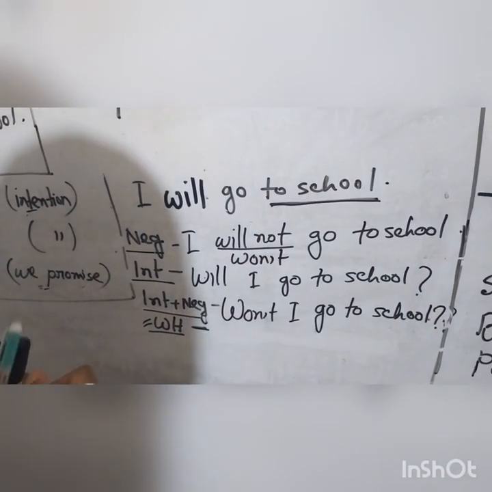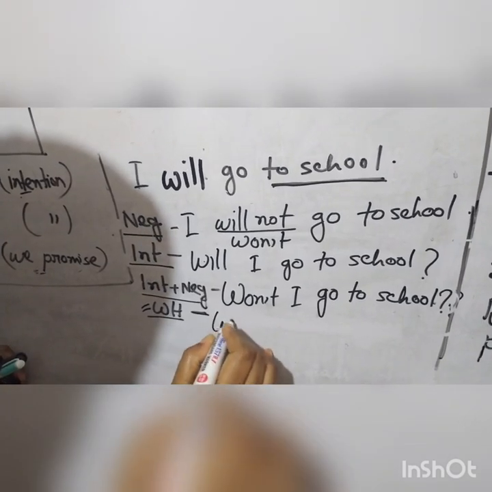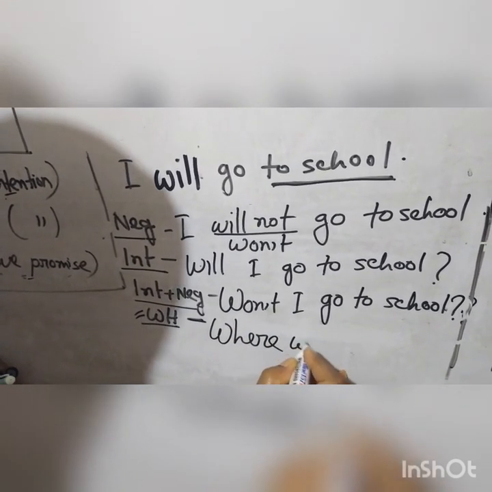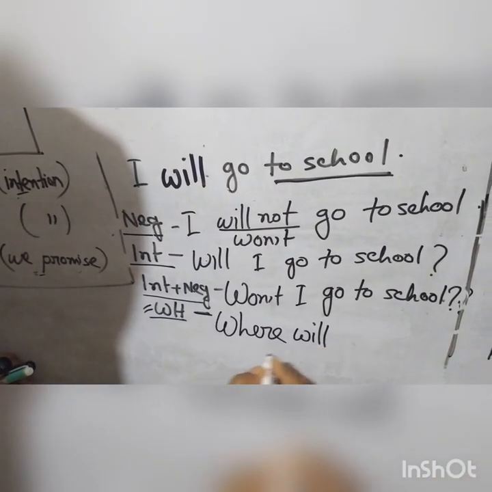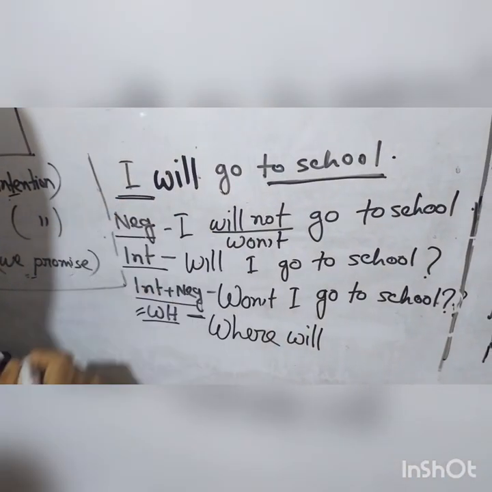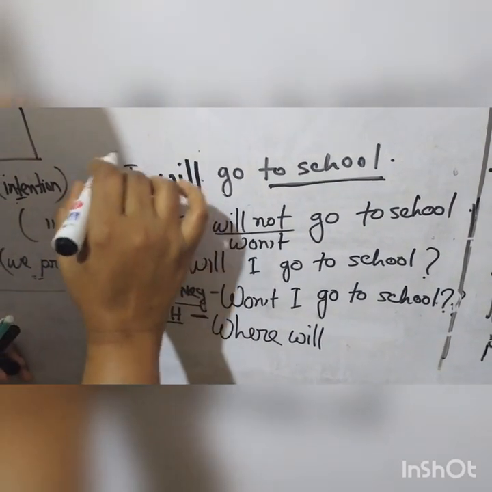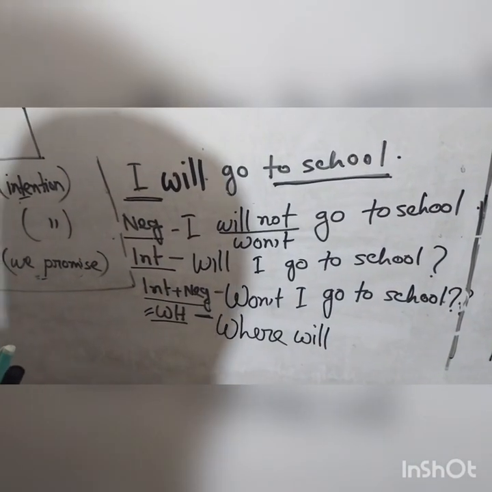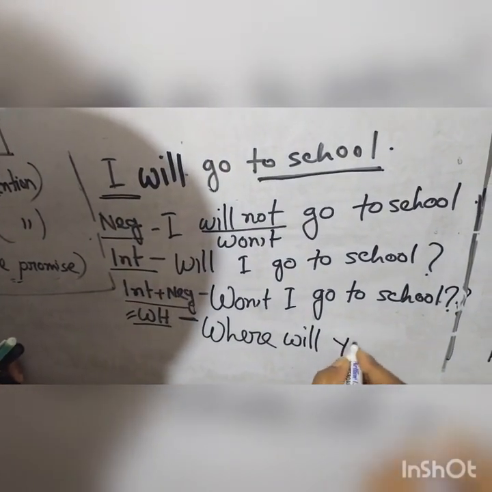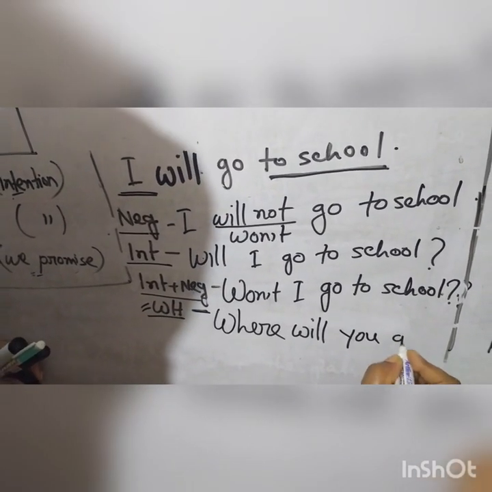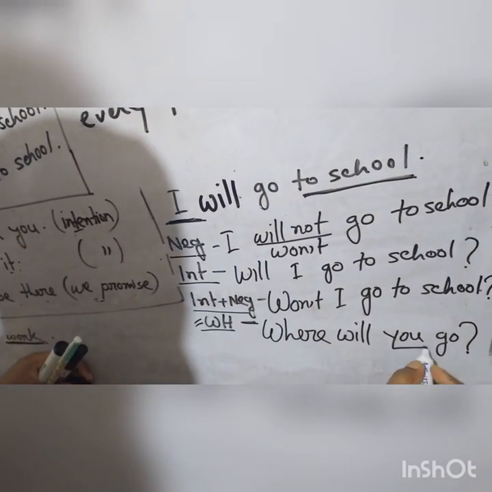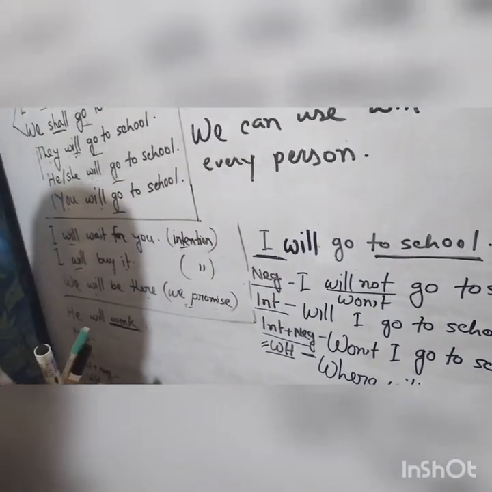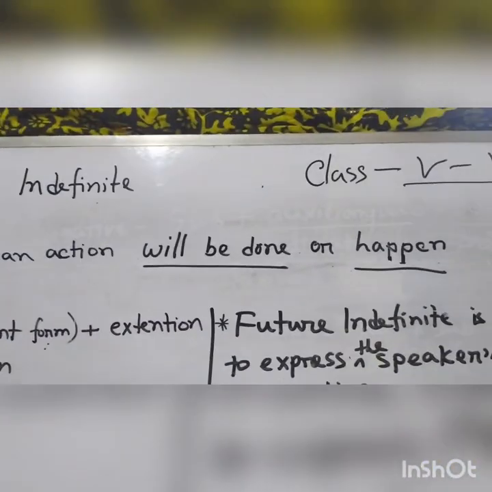So what WH word will come? Where. Then the auxiliary verb, then the subject: where will? And in the case of the subject in a WH question, if I is the subject, then you have to convert it to you. Where will you? It's the rule. Where will you go? Okay, students, you have to convert I to you, as my class is for the students of class 5 to 7.